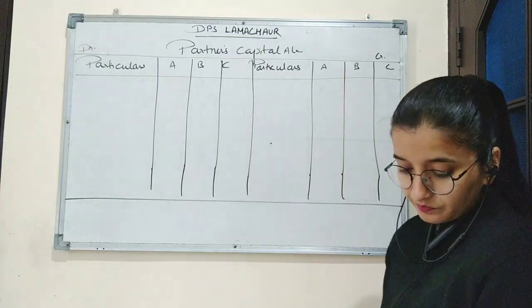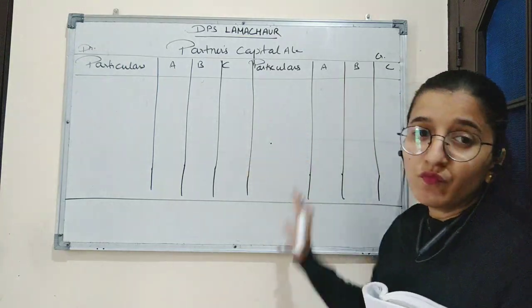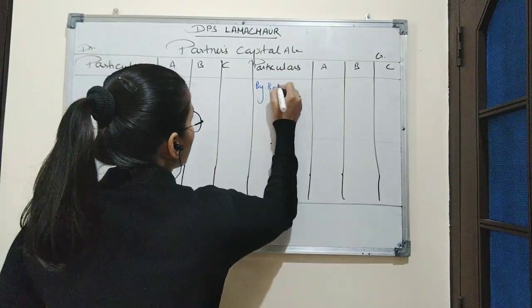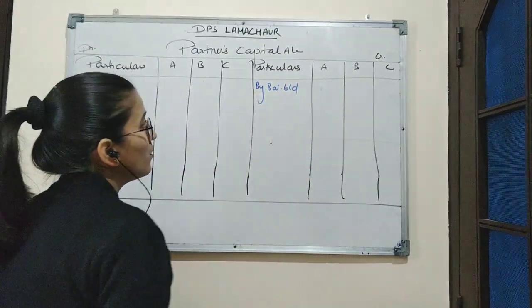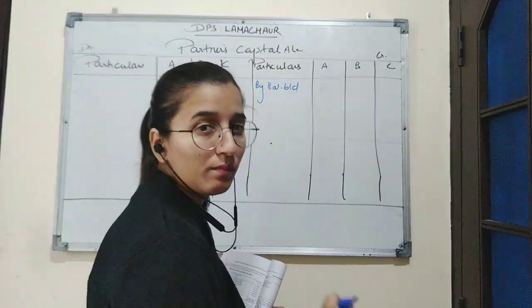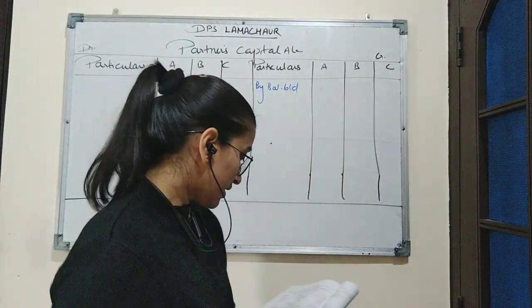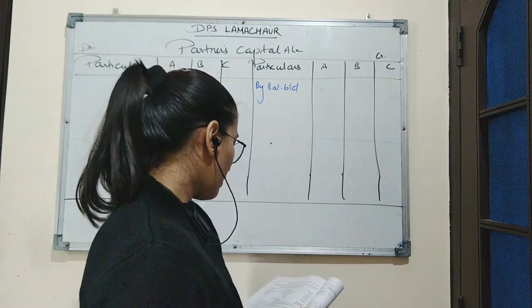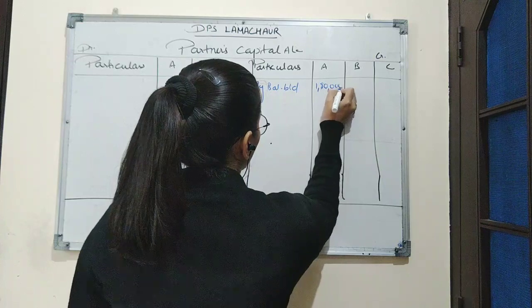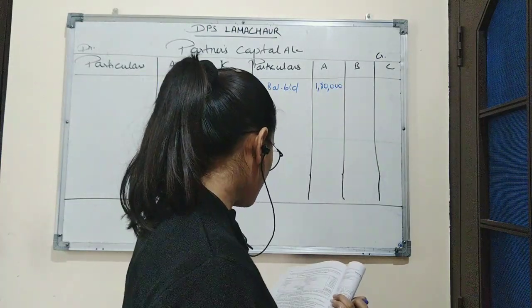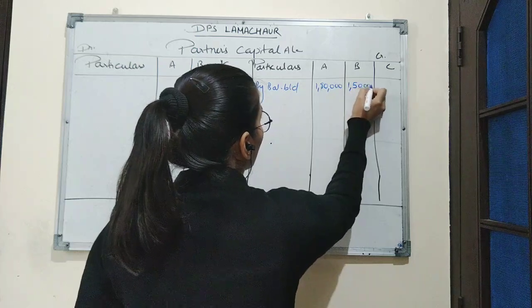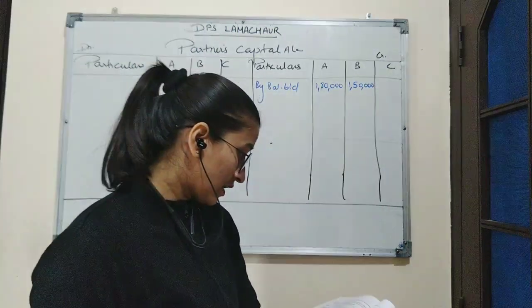So here on this side, first we will write by balance brought down, which means the amount of capital brought in by old partners who were A and B. So the amount of capital brought in by A is 1,80,000 and the capital brought in the business by B is 1,50,000.